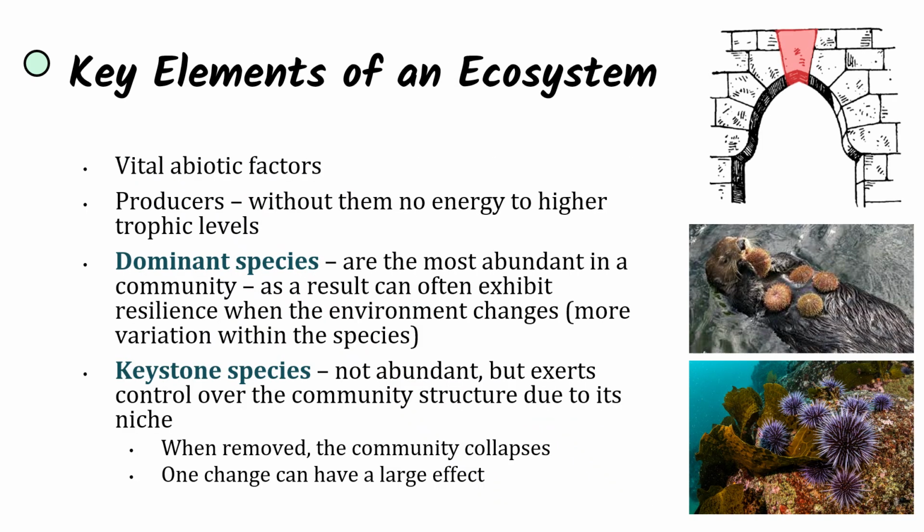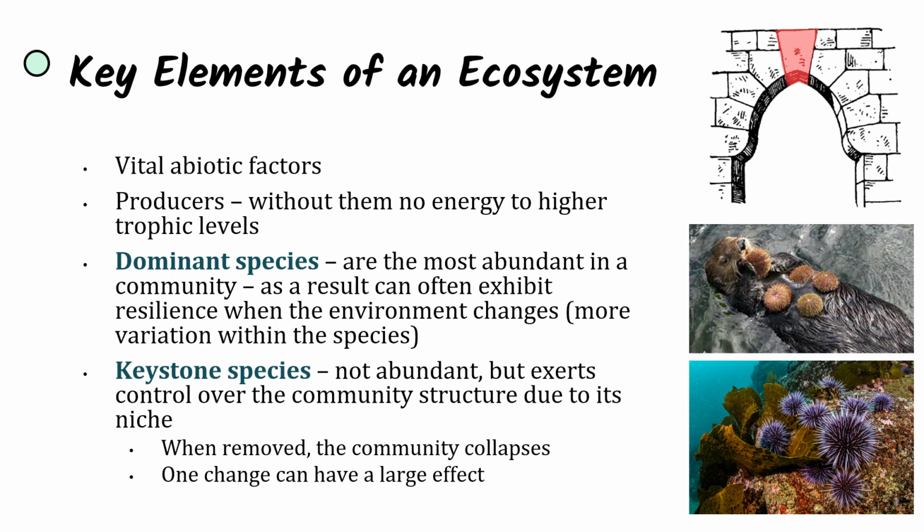And so there are key elements of an ecosystem that are absolutely necessary in order for the ecosystem to survive and adapt to changes, such as vital abiotic factors, including sunlight, water, shelter. Producers are a must-have because without them, there's no energy that passes on to higher trophic levels, because consumers are not photosynthetic, and so photosynthetic organisms, producers, are absolutely necessary in order for the rest of the ecosystem to have energy.